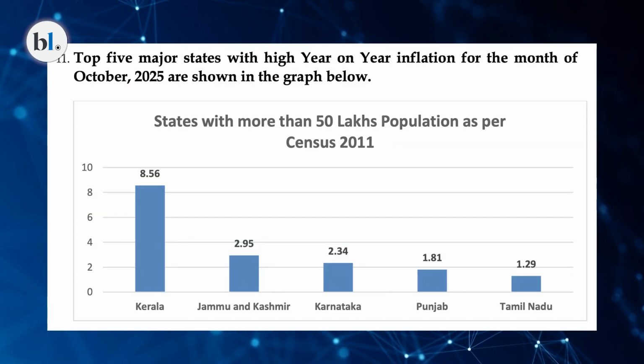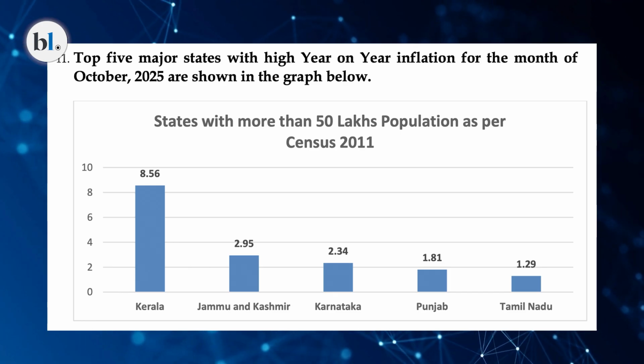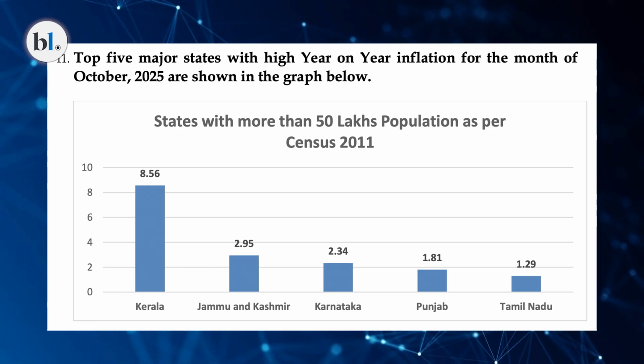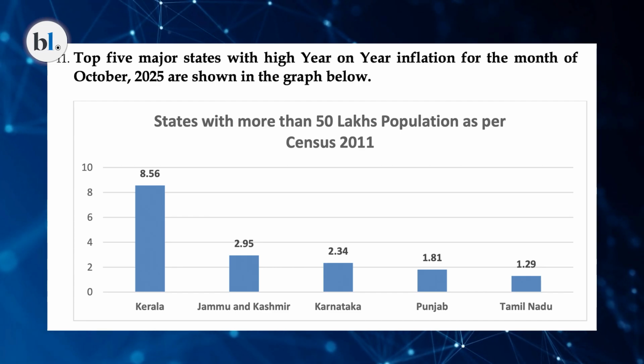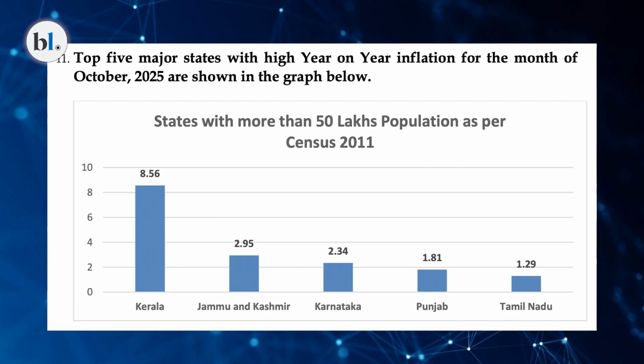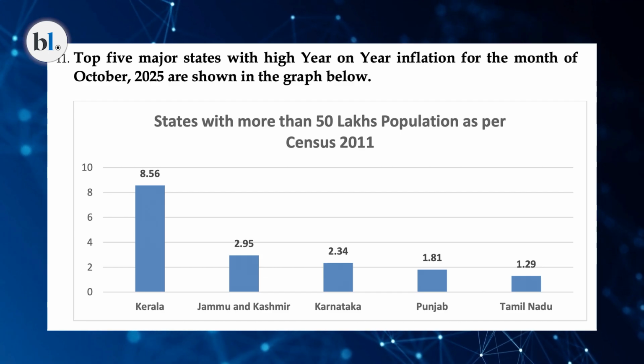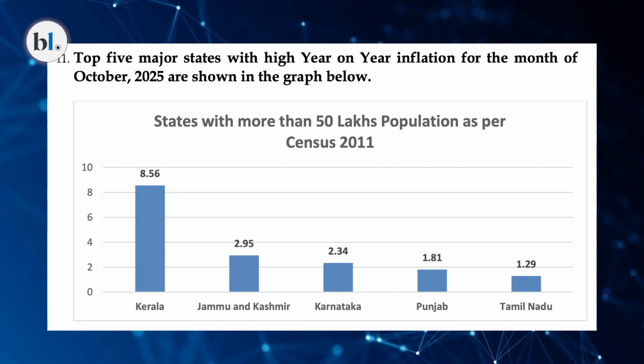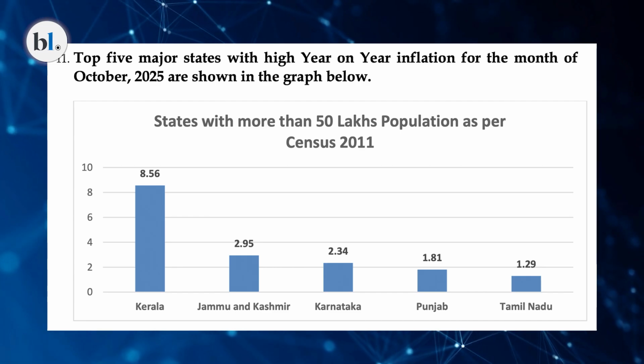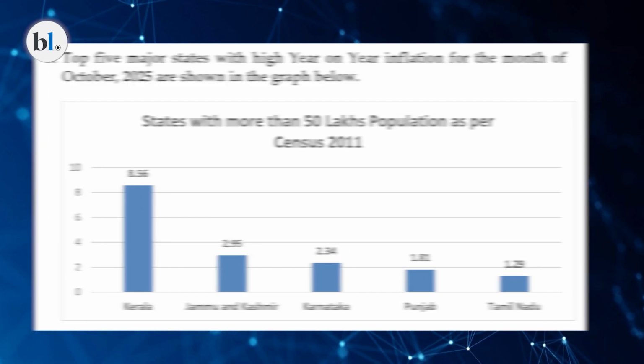Another factor related to that is what will happen to the tax collection. So if the prices are low, and since the GST is what we call ad valorem, that means the GST is levied on the value of the good, when the prices are low, the government will lose money. So on the one hand, because of the GST rate reduction, collection is already expected to be affected. And when you are going to have the lower value, that will be another dent to the overall tax collection. So these are some of the concerns, but overall, from a policymaker's point of view or from the government's point of view, lower inflation is always considered a very good thing. But again, I'm saying that there are some concerns also.